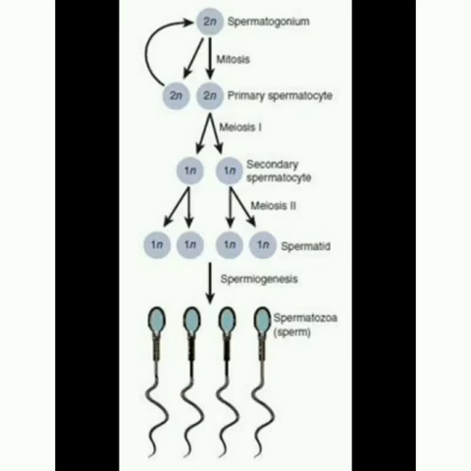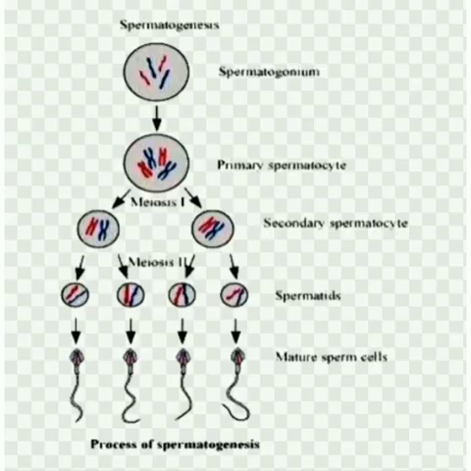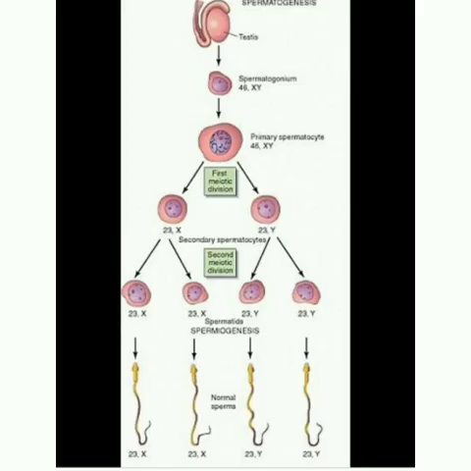Some of the primary spermatocytes undergo first meiotic division to form two secondary spermatocytes, which are haploid with 23 chromosomes each. The secondary spermatocyte undergoes second meiotic division to produce 4 haploid spermatids.